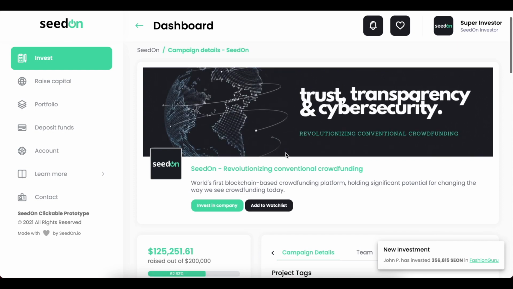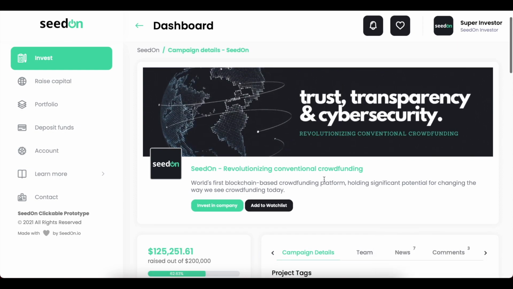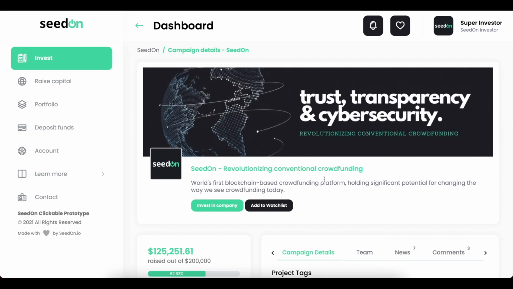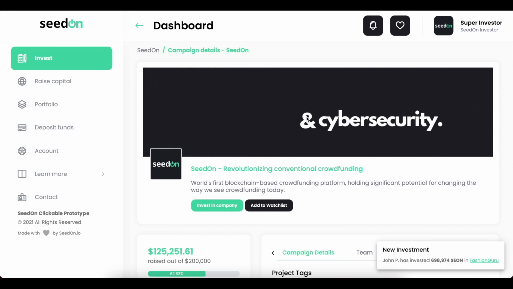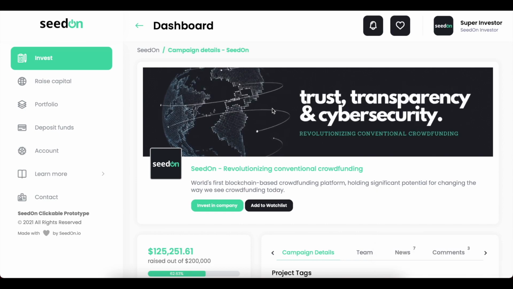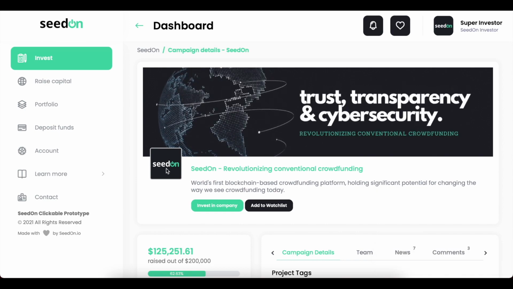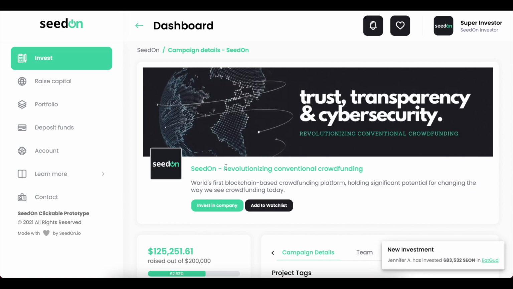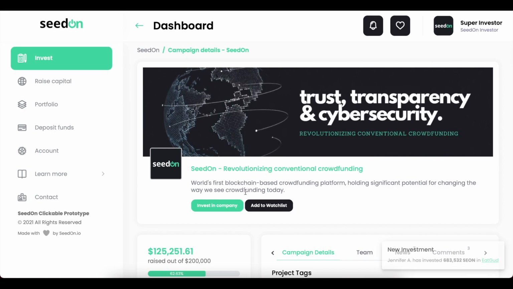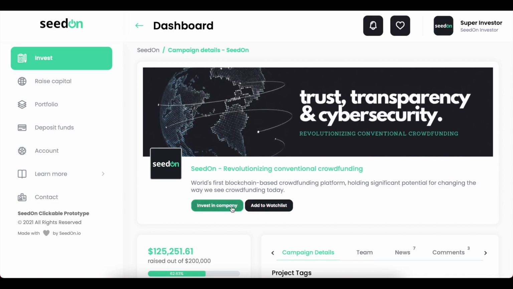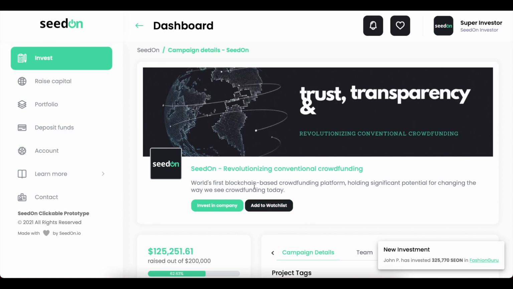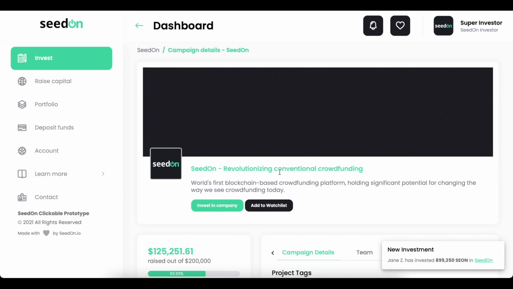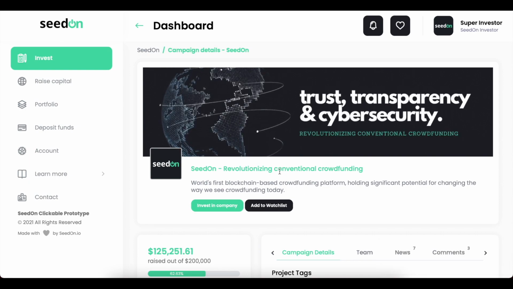page. So here in the main section we have a card which gives us a brief presentation of the project. We have this cover, which can be either a GIF or a static image. Here we have the profile image or a logo. Here is again the name and the small mission, then the description. And here we have two action buttons: invest in company or add to watch list. We're going to go to invest in company in a sec, but I'm first going to present this page, and then we can go ahead and invest.